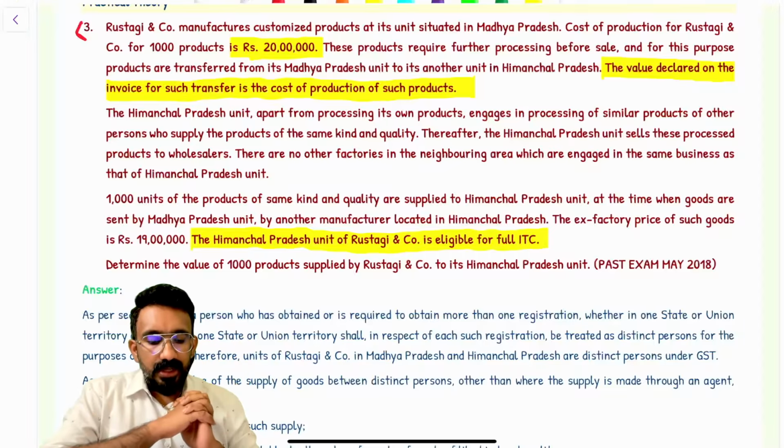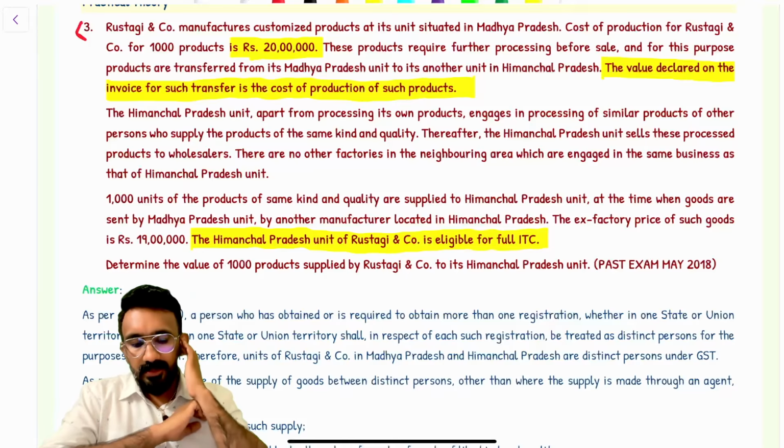Himachal Pradesh unit, apart from processing its own product, engages in processing similar products of other persons who supply the product of same kind and quality. Thereafter, Himachal Pradesh unit sells these processed products to wholesalers. There are no factories in the neighboring area which are engaged in the same business as the Himachal Pradesh unit. So I don't have something to compare as an open market value.